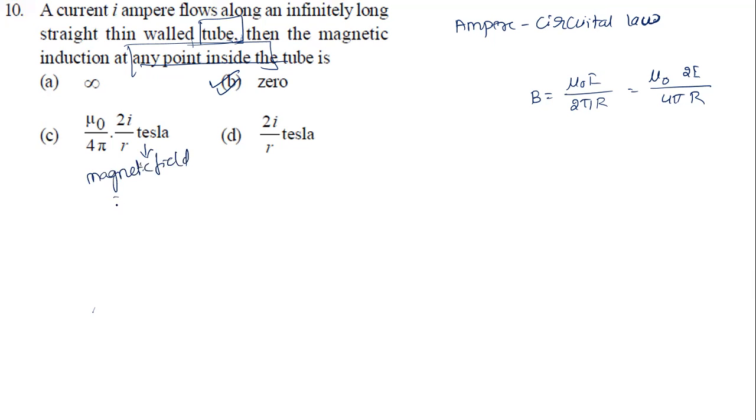Magnetic field due to a straight conductor. Of course it is infinitely long, but they have given a tube. Since it is a tube, this answer is correct. There is an option like this, there is an option like this. So that's clear. For this question, what is the answer? C, B is an answer, 0.